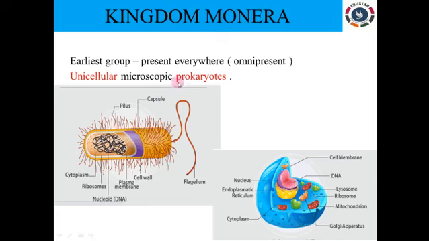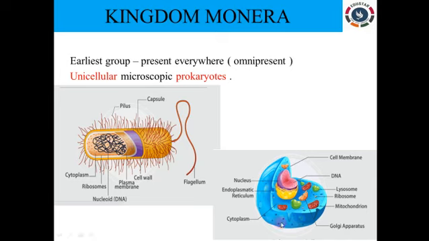Easily you can remember P and B for bacteria. There is no definite nucleus, but the nuclear material, the DNA, is scattered in the cytoplasm, with no nuclear membrane, so it lies freely in the cytoplasm.